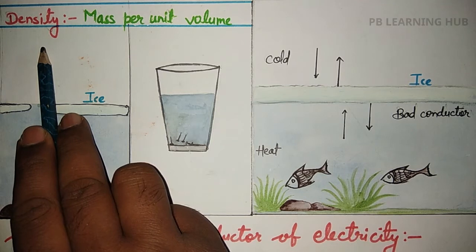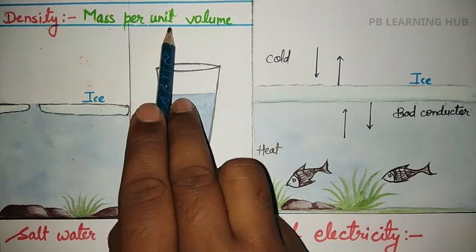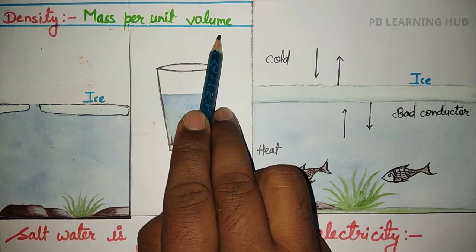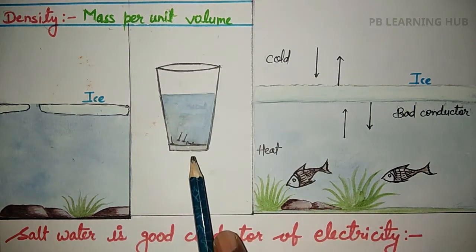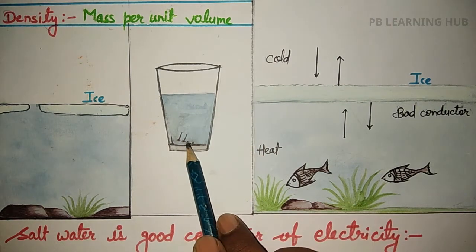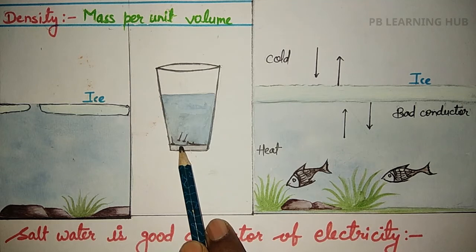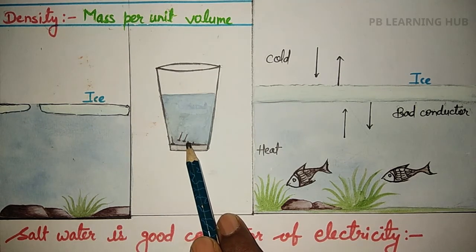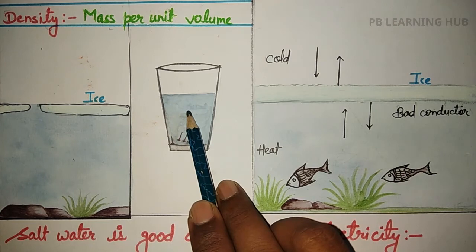Students, the density of a substance is its mass per unit volume. And students, do you know the density of the solid form is always more than the liquid state and the gaseous state? For example, I am taking one glass and putting some iron nails in it. Then the iron nails go down to the bottom of the glass. What does it mean? It means the density of the iron nail is more than water.